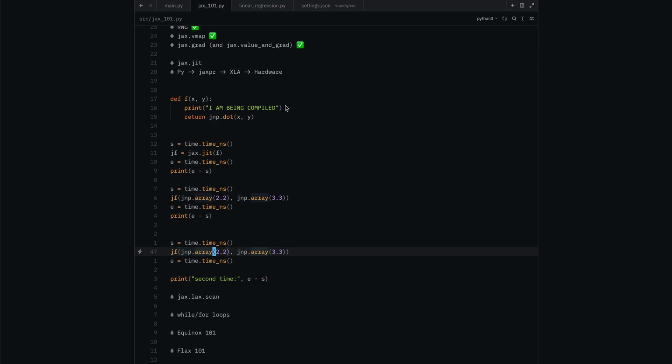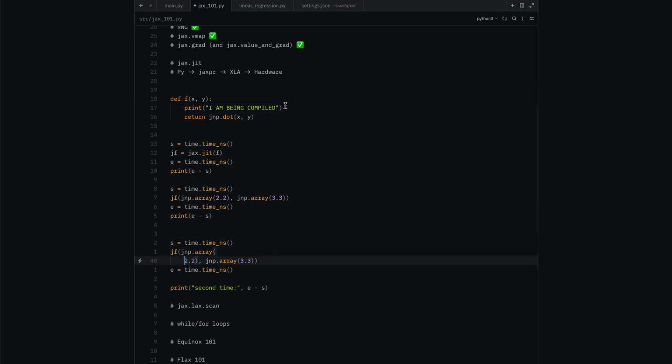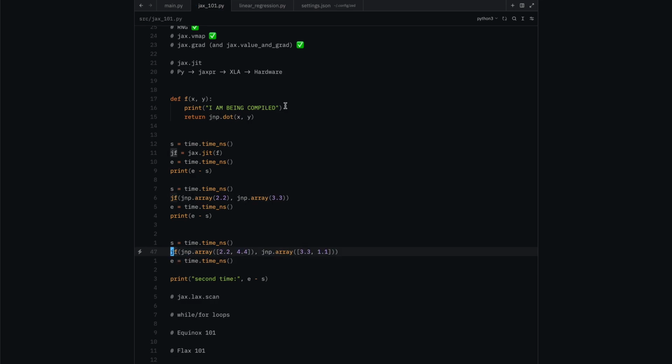What happens if we change the shape of the input of our function? We actually didn't define the shape over here. We simply gave it some values in here and JAX seemed to work with it, but we don't specify the shape here in any way. So if the shape of our function's input changes, then what do we expect to happen? So let's change the shapes here and see what happens.